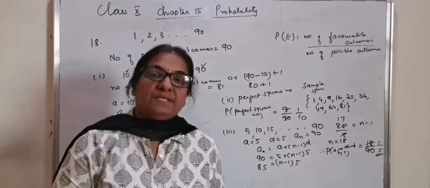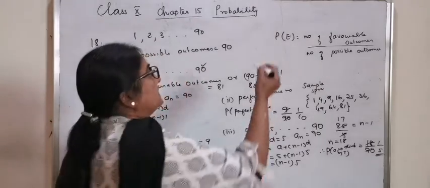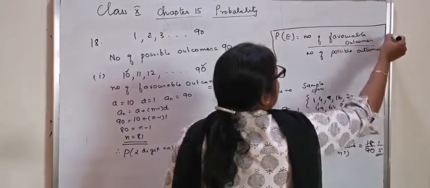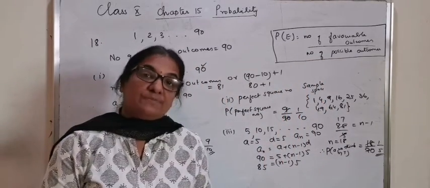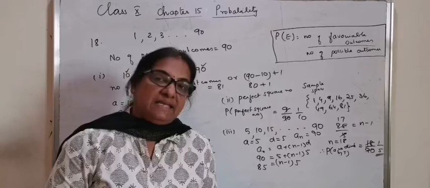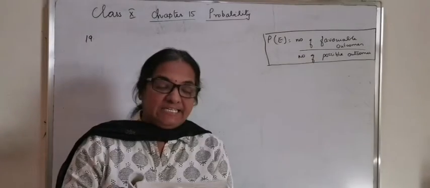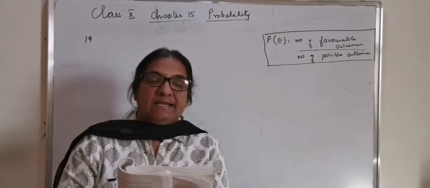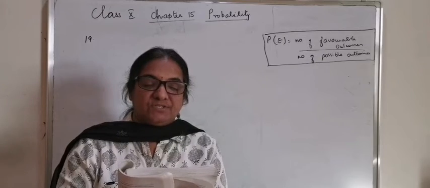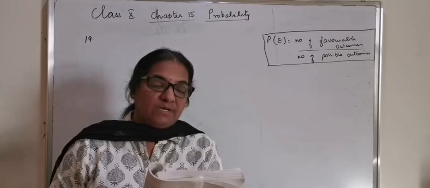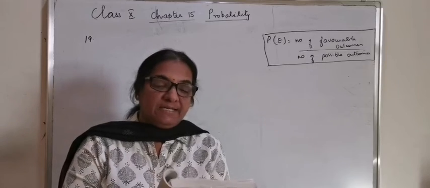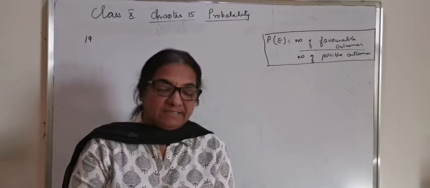In all the problems, I am once again reminding you, the general formula, probability of an event is equal to number of favorable outcomes by number of possible outcomes, has to be written during the exam. Number 19, a child has a die whose 6 faces show the letters as given below. The die is thrown once. What's the probability of getting the letter A and letter D?